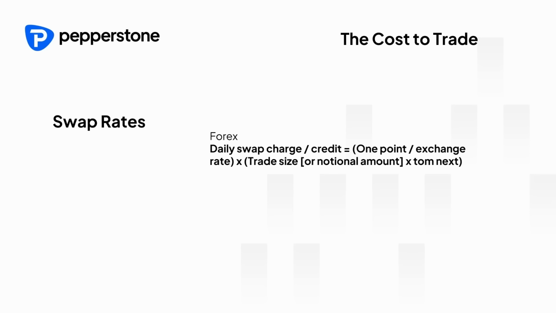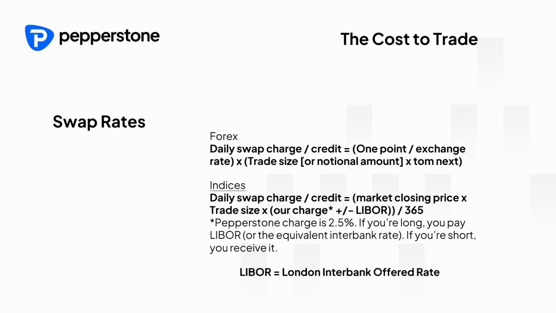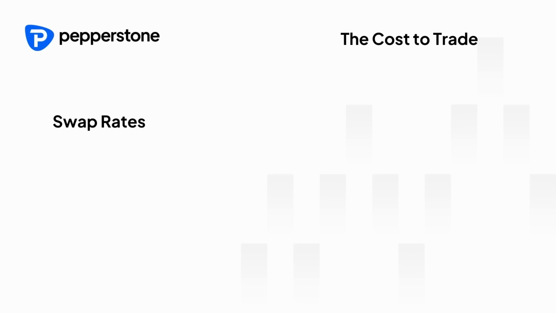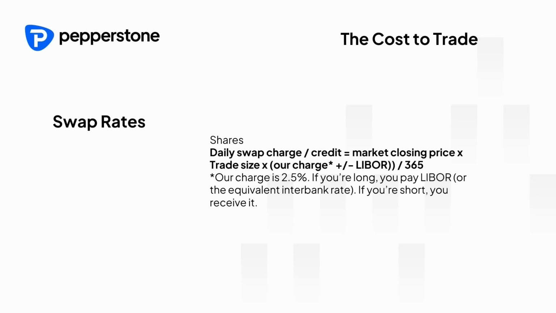We can see here on the screen the calculation for the daily swap for Forex. And we can see here that it's slightly different for indices, as it's worked out using a few different calculations, but it also factors in the London Interbank Offered Rate. Commodities again are a bit of a change in how it's calculated. Now remember that Pepperstone do this automatically, so it's not necessary to actually know the calculation, but it's good to understand why and how the swap rates are calculated. Then we can see the shares, slightly different again for the CFD version.